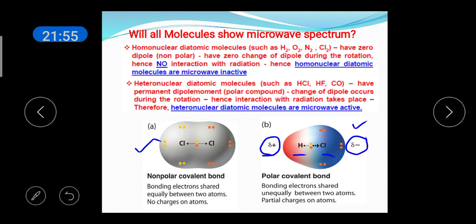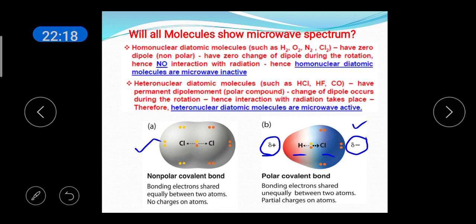So linear molecules, only polar molecules, then symmetric top molecules and asymmetric top molecules will be showing the microwave spectrum, whereas the homonuclear molecules and spherical top molecules will not show microwave spectrum.